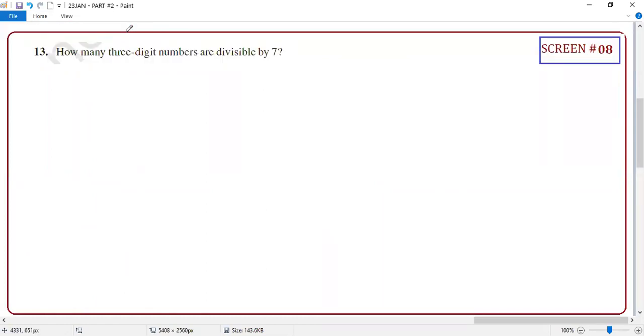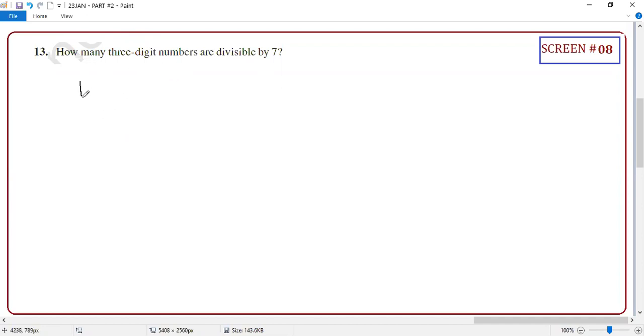How many 3-digit numbers are divisible by 7? Guys, this is a very important question. Again, I'm saying that it's coming in the board exam, as well as this question is very important for your next topic. What is that? Series, that we are going to see on Tuesday. So please, you have to be very clear with this. Finding A and L is the challenging work, difficult, but it's not so difficult if you understand logically.